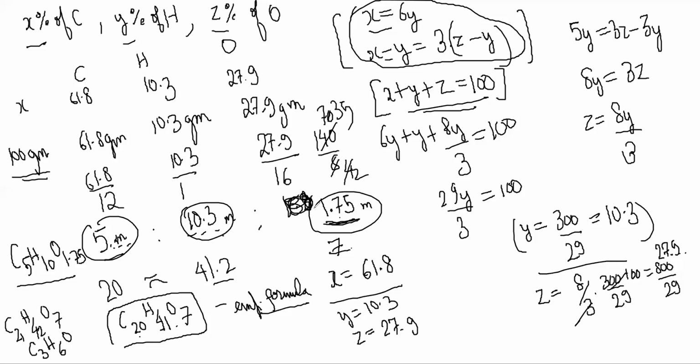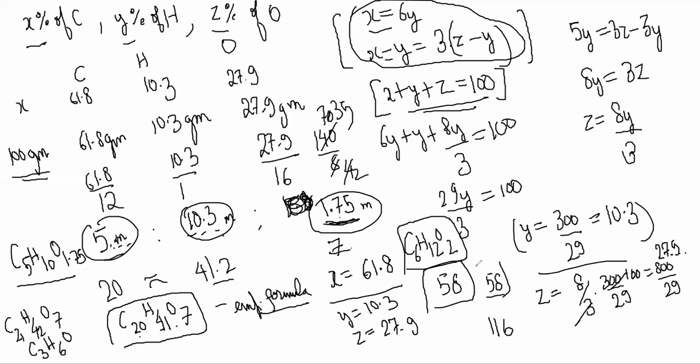Once you have your empirical formula, you need some information about molecular weight to be able to say what the real formula is. What is this weight? It's 36 plus 6, 42 plus 16, 58. If someone told me molecular weight was 116, my real formula would be C6H12O2, no? But if someone said molecular weight was 58 only, then I will stick with my empirical formula. So unless you know molecular weight, you cannot find the molecular formula here.